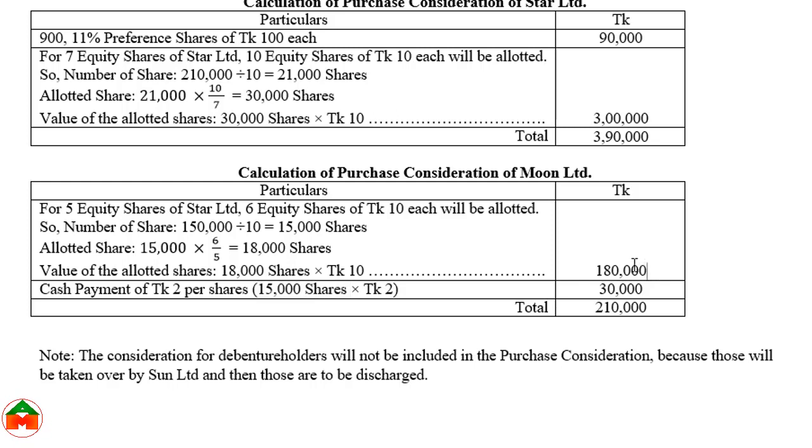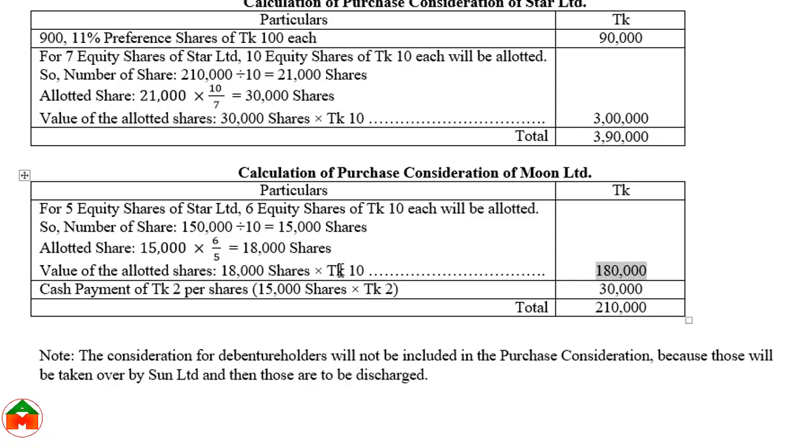Again I am repeating, cash payment should be based on the old shares. So 15,000 shares and taka 2 cash payment, so 30,000.